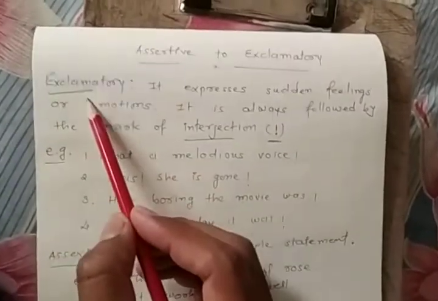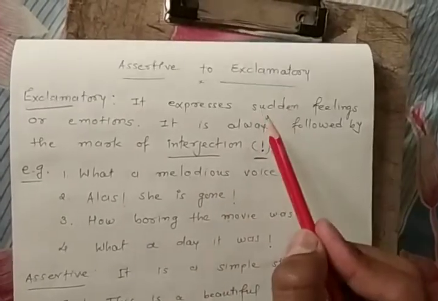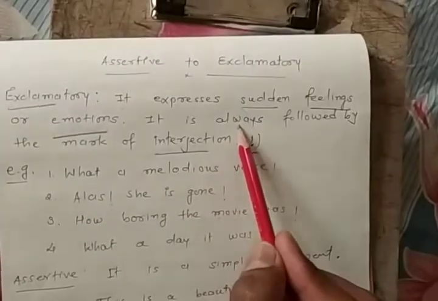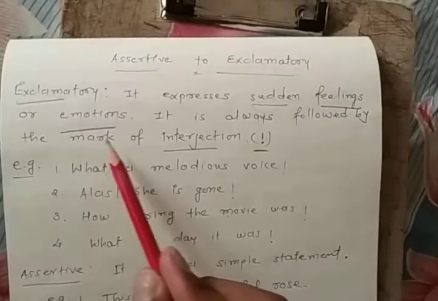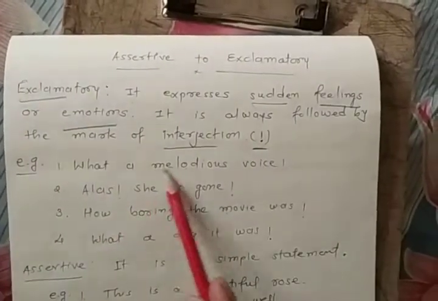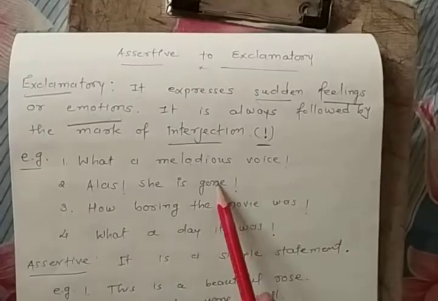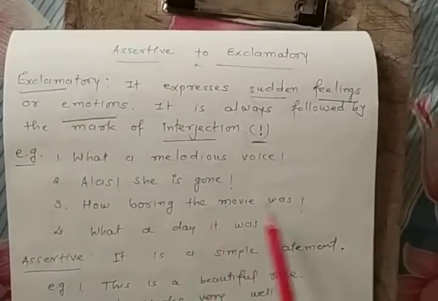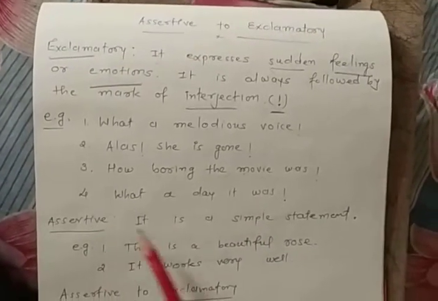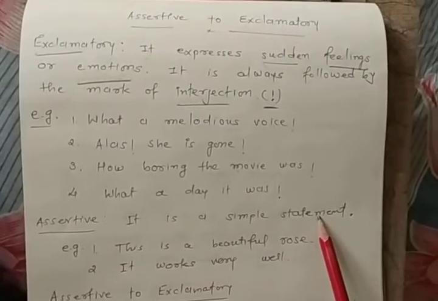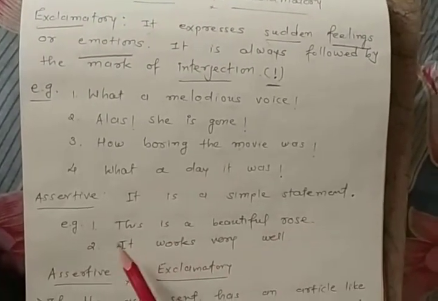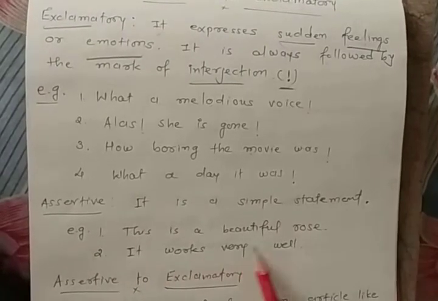Once again, exclamatory means it expresses sudden feelings or emotion. It is always followed by the mark of interjection, you can say exclamation mark. What a melodious voice! Alas, she is gone! How boring the movie was! What a day it was! Assertive is a simple statement. It ends with a full stop. Example, this is a beautiful rose. Second example, it works very well.